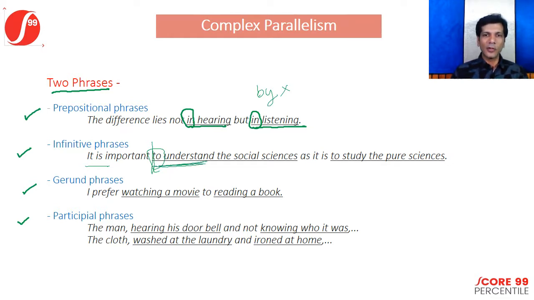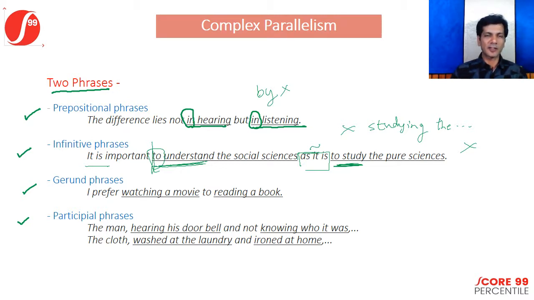So now you're implying a similarity with 'as it is.' You're saying that these two are similar, implying that the second part must also be parallel or similar in structure to the first part. So the second part also must take a 'to' form: as it is to study the pure sciences. What would be incorrect is if you said something like 'as it is studying the pure sciences.' This sentence structure would have been incorrect because the infinitive phrases are not parallel in structure.